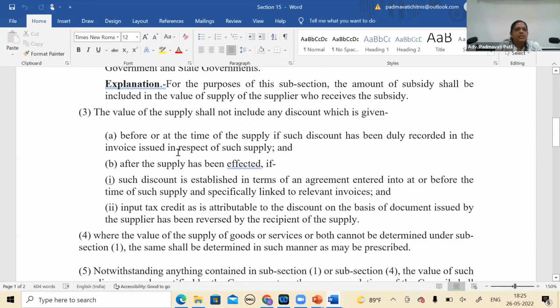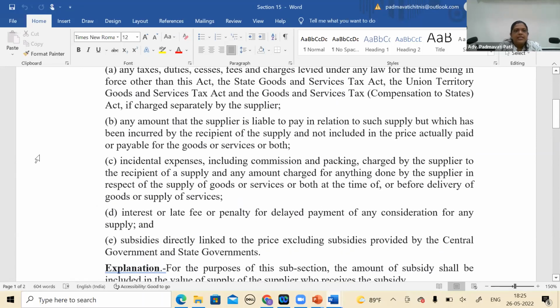Go to 15(2)(c). Incidental expenses, including so and so, charged by the supplier. Your rent, we are not recovering anything, na? More of composite supply. Yes, that's right. Packing and so on, that is there. This is assuming that we lost the case and some value has to be attributed, right? No, of course. So other value will be attributed.